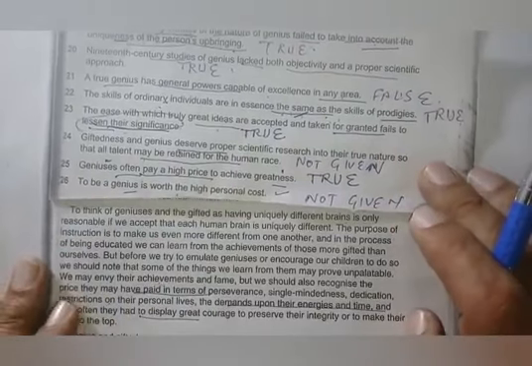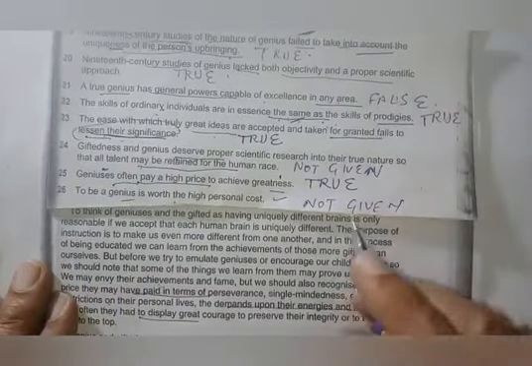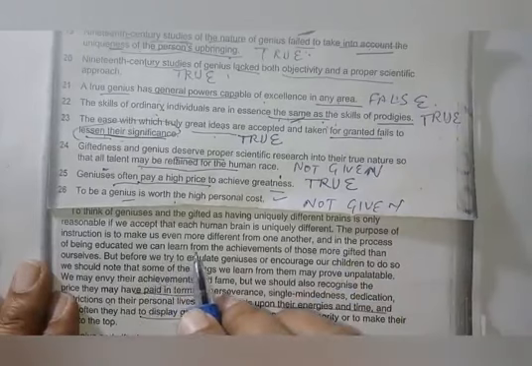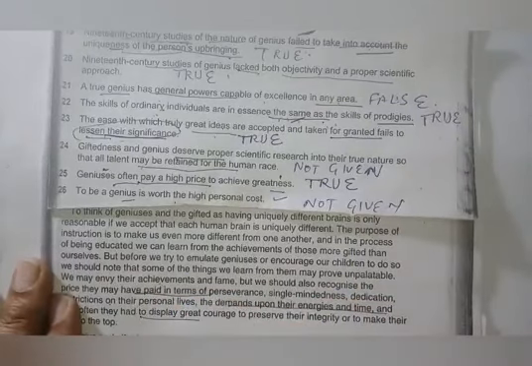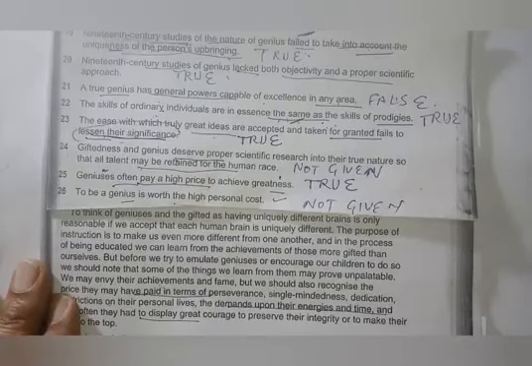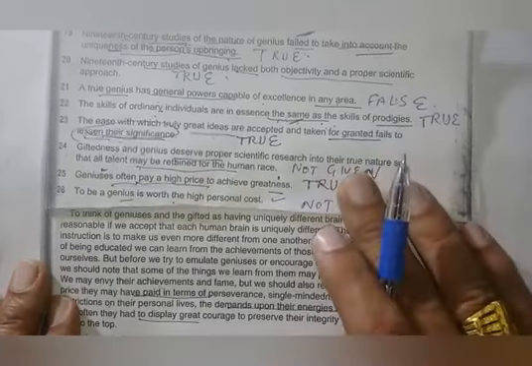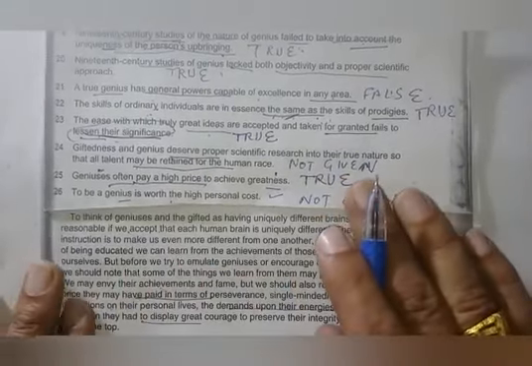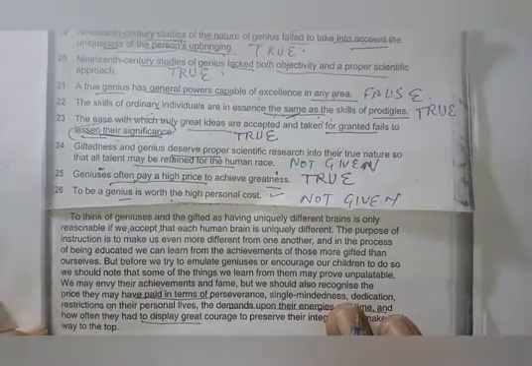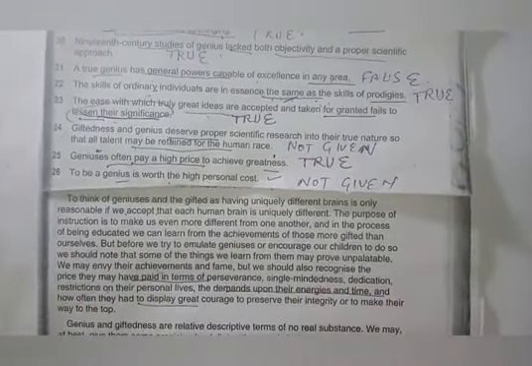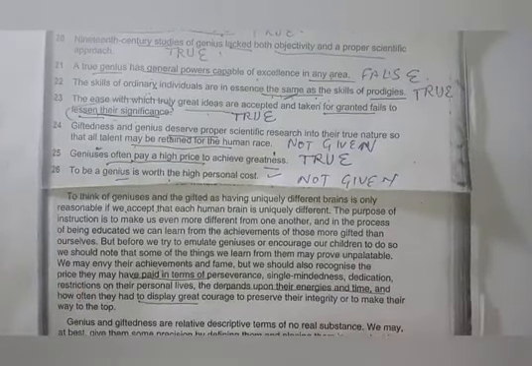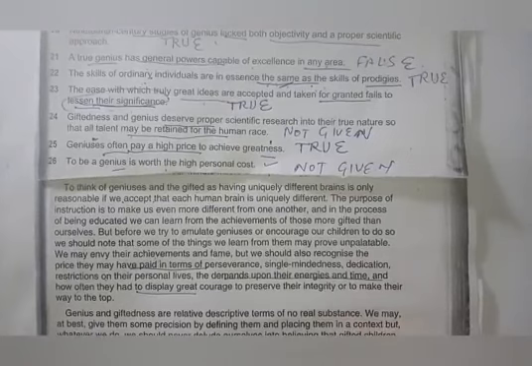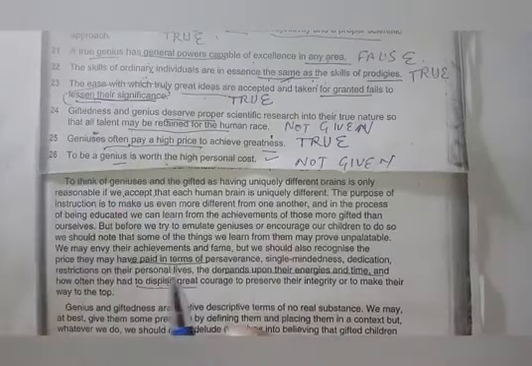The purpose of instruction is to make us even more different from one another, and in the process of being educated we can learn from the achievements of those more gifted than ourselves. Where is scientific research? Deserve. Simple present. He said we accept it. It's already so, if we, conditional is there. So there is no matching here related to scientific research, but you can try by yourself also, and the answer is not given, but you can check if you have doubt. He said often pay a high price to achieve. This one, 25th. I am on 25th.